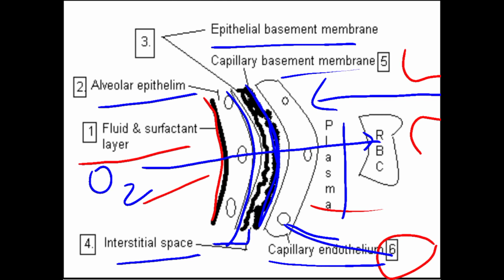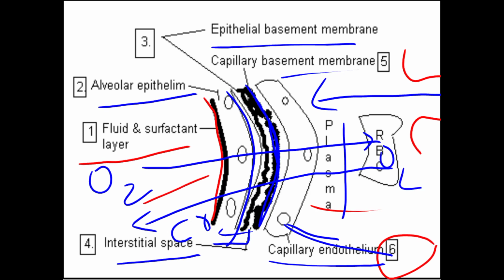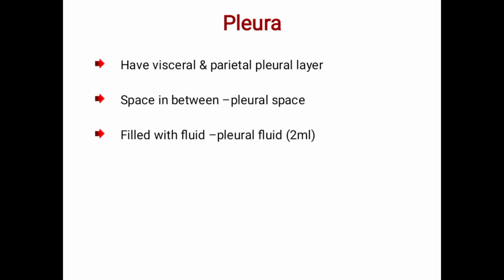At the same time, from the RBC, the carbon dioxide is passing through this and comes here. Understood? This is the respiratory membrane.